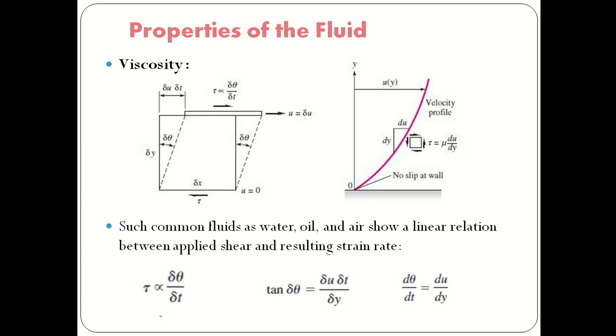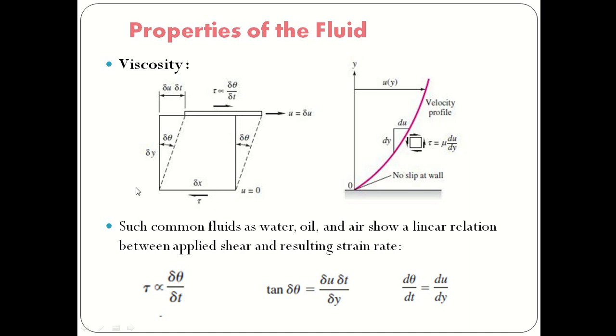Now you see here we have a fluid particle, and we apply the shear stress tau in this direction, parallel to the solid surface. Then deflection takes place in the flow direction, that means in the stress direction. So delta theta is the deflection, delta x.